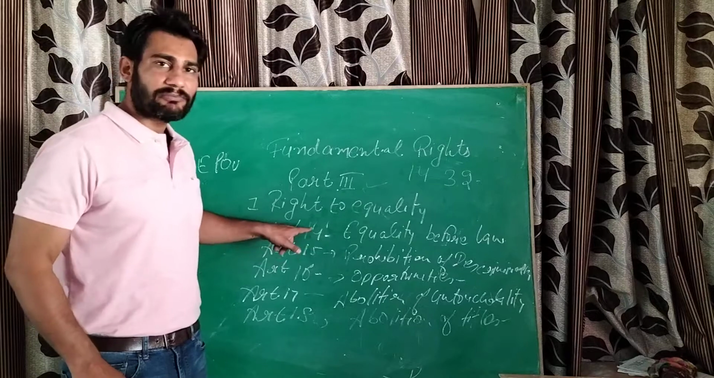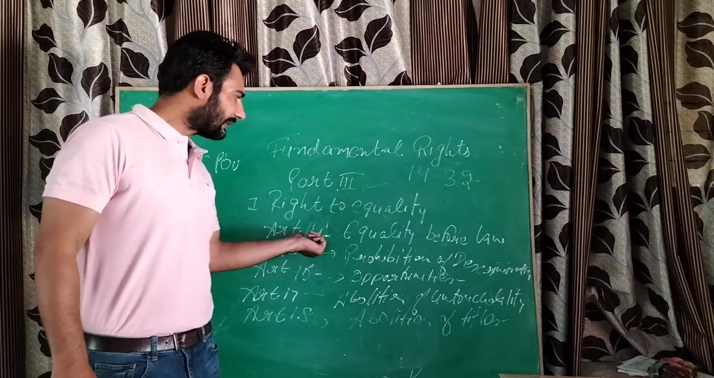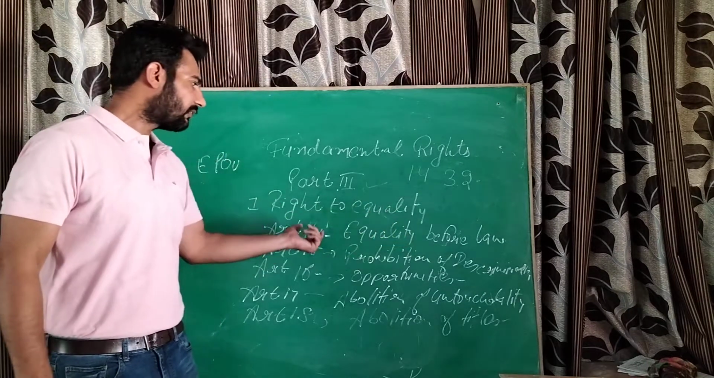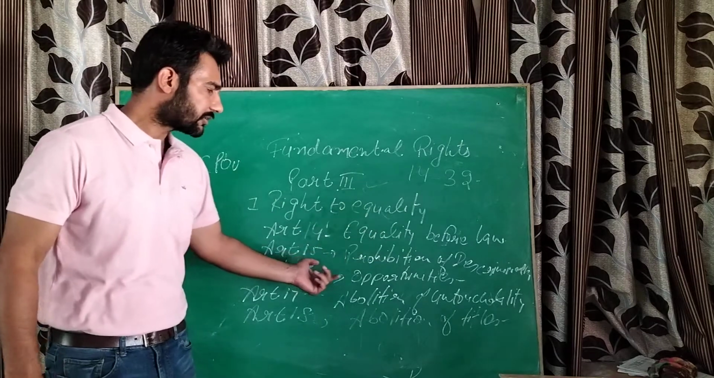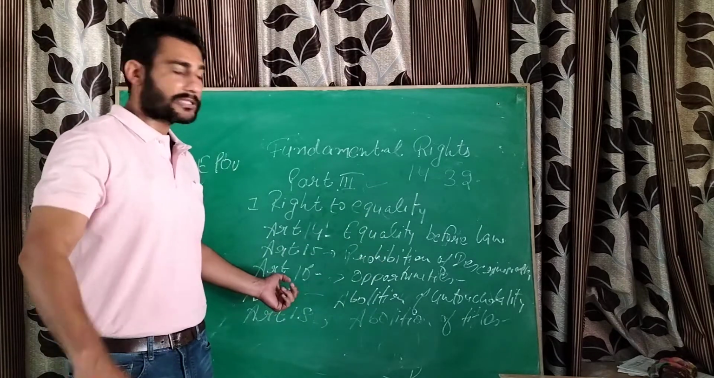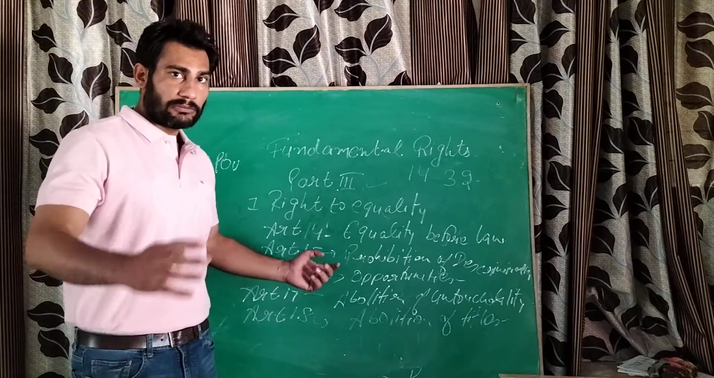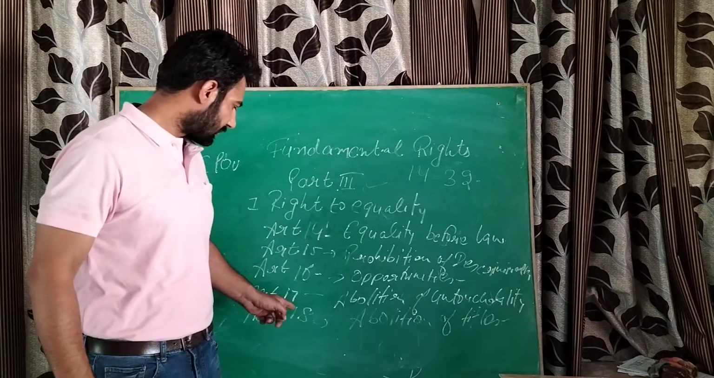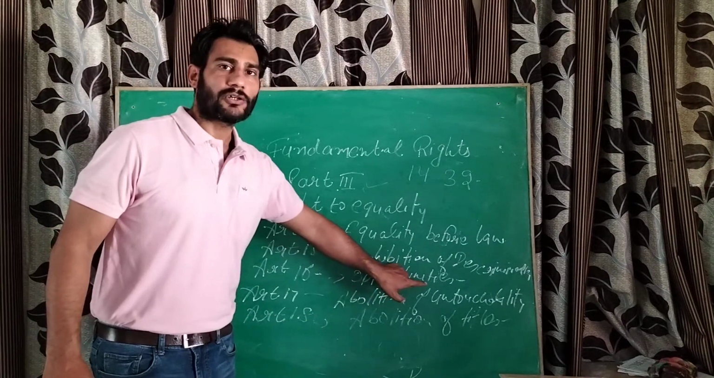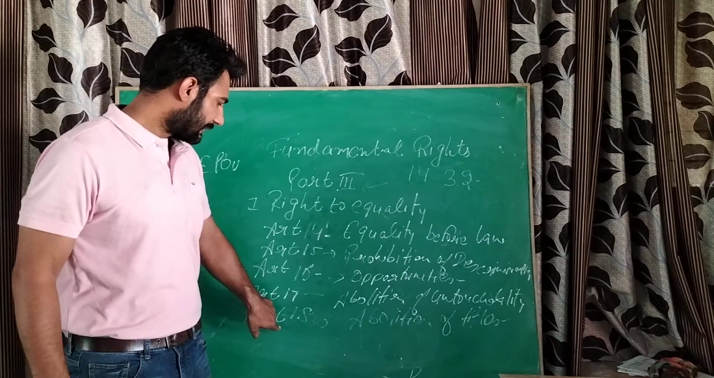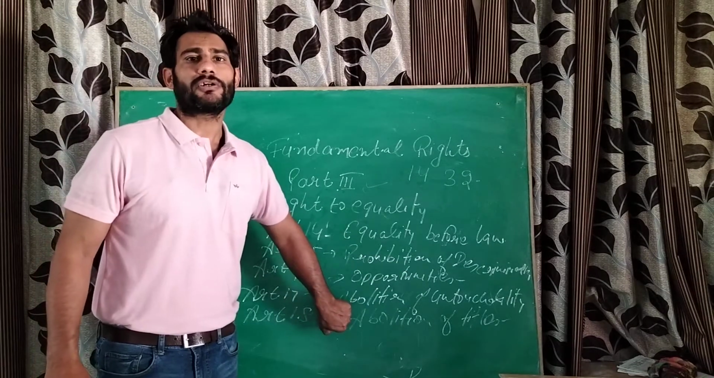You must be aware which article is which: Article 14 is equality before law, 15 is prohibition of discrimination, 16 deals with opportunities in the government, that everybody will be given equal opportunities. Then Article 17, abolition of untouchability, and Article 18, abolition of titles.